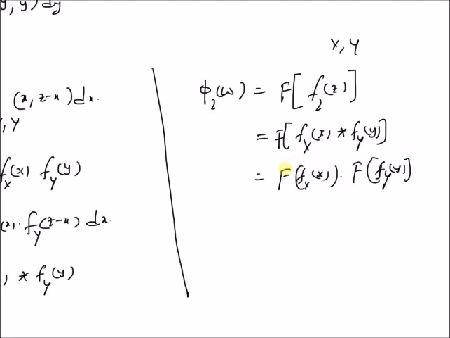But by definition, the Fourier transform of a PDF is its characteristic function. Therefore, this is equal to phi_X(omega) times phi_Y(omega).